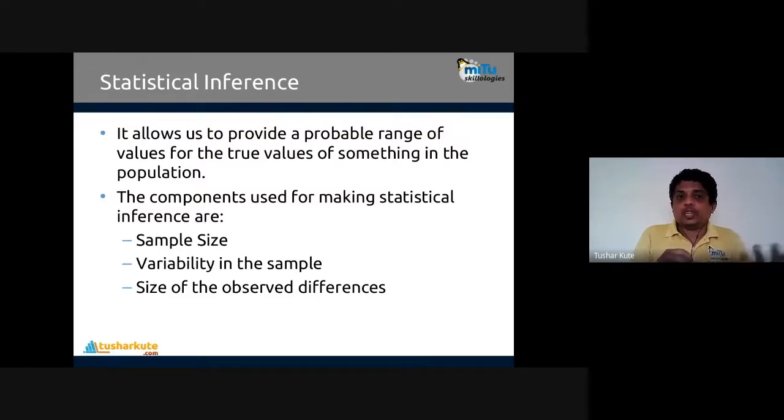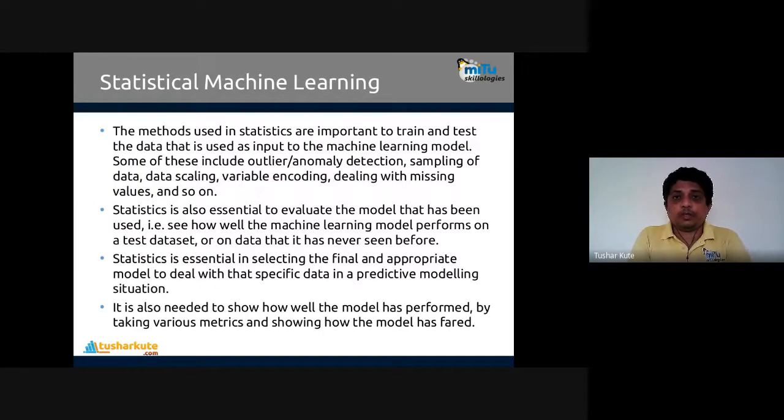Okay, so the components used for making statistical inferences are the size of the sample, the variability in the sample, and the size of the observed differences present.